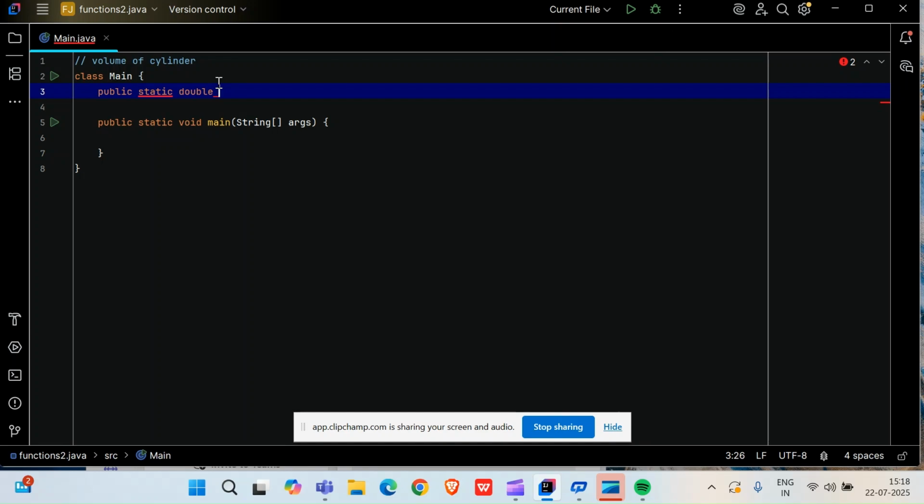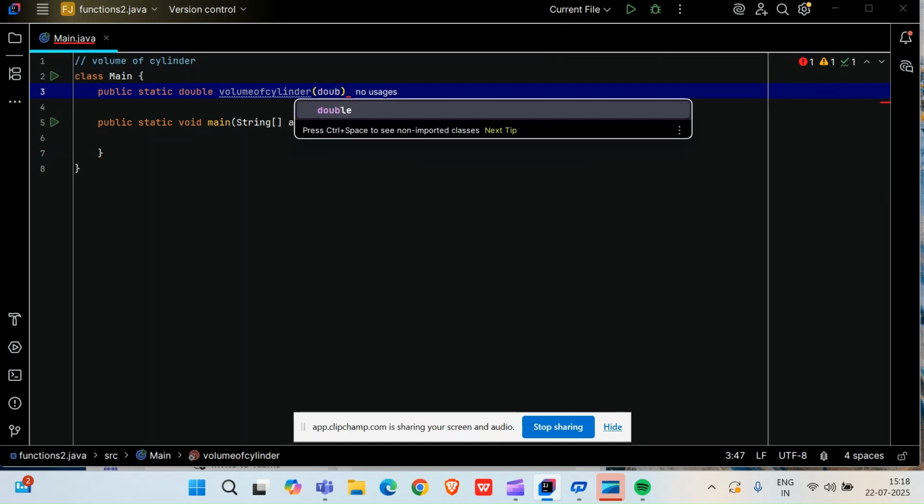So, public static double, and what is my function name? My function name is volumeOfCylinder. I think this much everyone knows, right? Not at all rocket science I'm doing here.